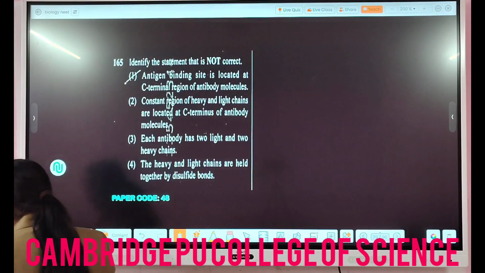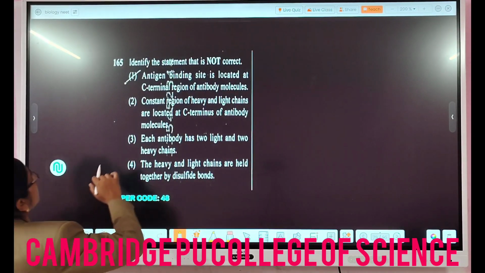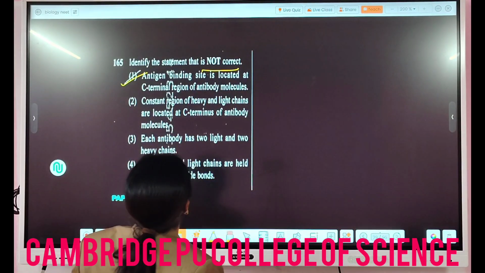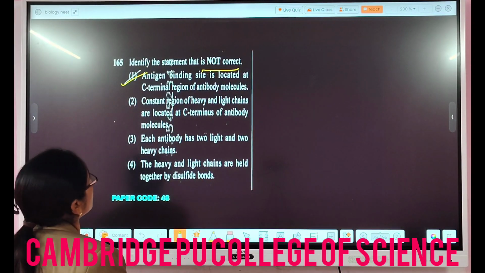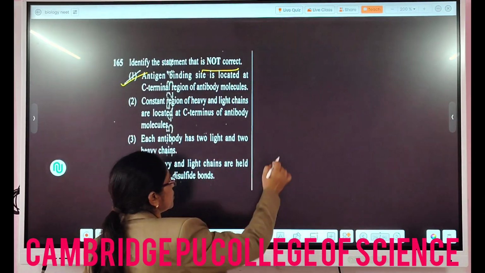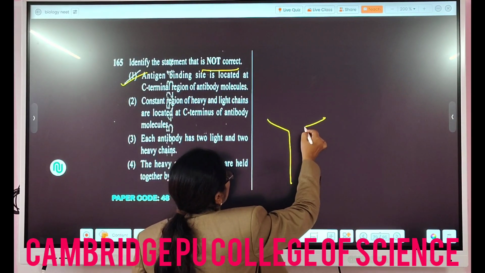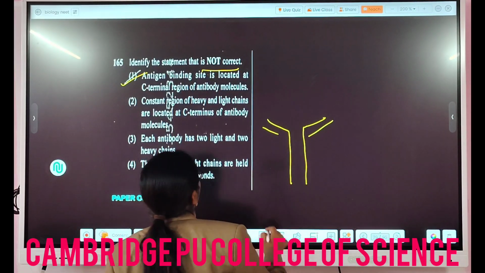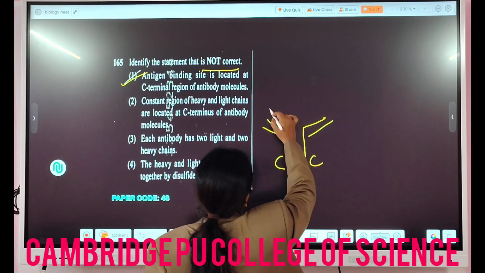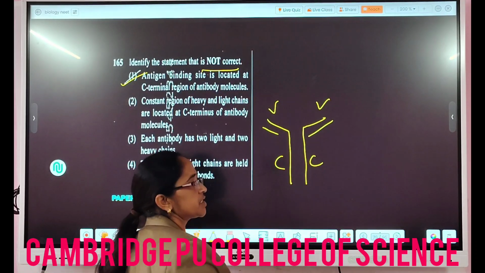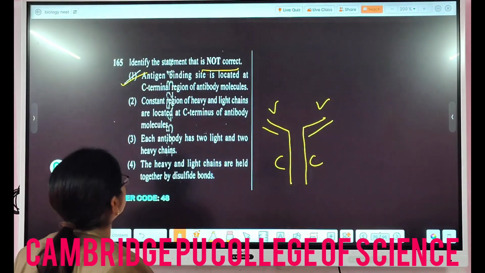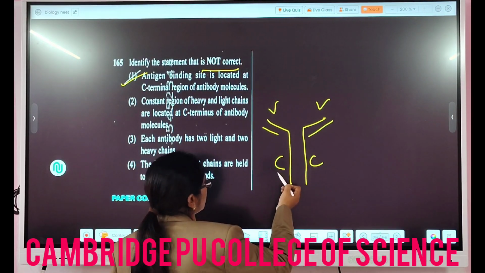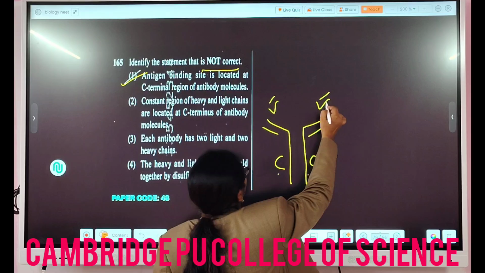Then 165 question. So in this one, they are asking which is not correct. So the antigen binding site is located at the C terminal of the antibody molecule. So you know that antibodies are Y shaped, right, and the lower part is called the constant region and the upper part is called the variable region, which keeps on changing with the antigens, right. So in this they are saying that the antigen binding site is located there. No, they are not located here, they are actually located at the variable site.